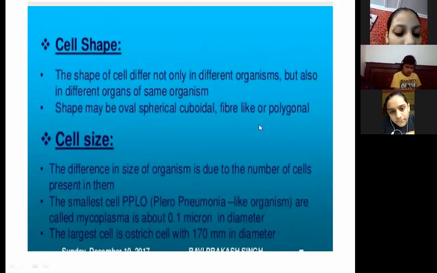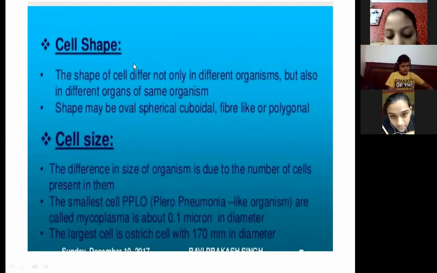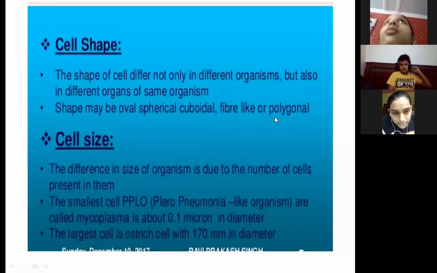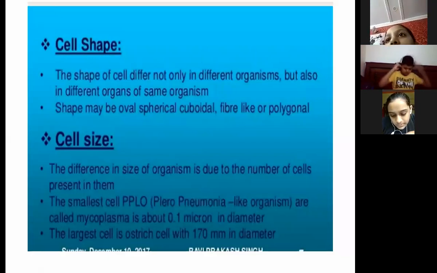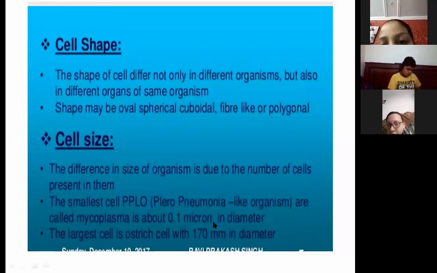Is it clear or not, children? The shape of the cell can be of any shape, maybe oval, spherical, cuboidal, fiber-like, or polygonal. And what about the size? Size is also different. The smallest cell is like a bacterium, about 0.1 micron in diameter.